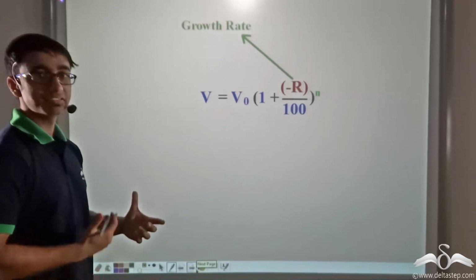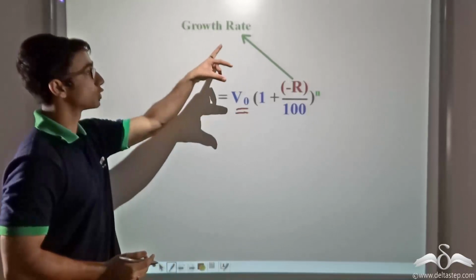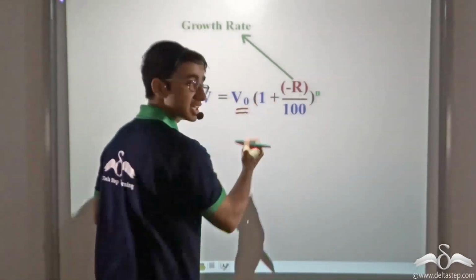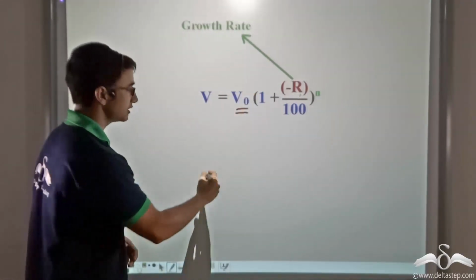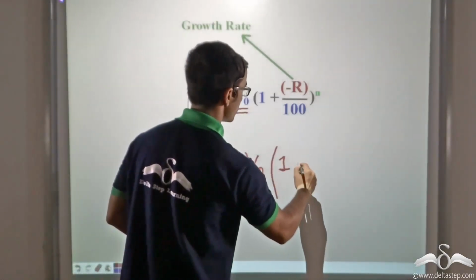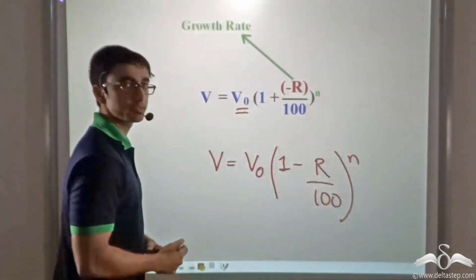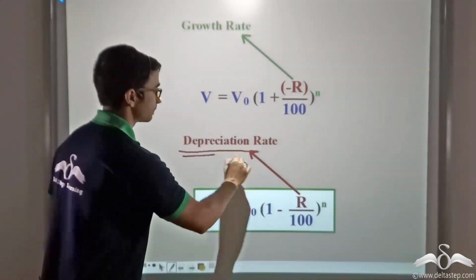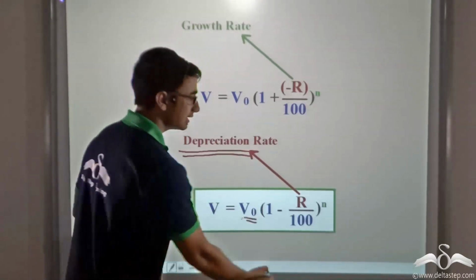Now, in order to calculate the final value, given that the initial value is V naught and the negative growth rate is R, then we will write growth rate as minus R because the value is decreasing. So if I rearrange this equation, then I will get V is equal to V naught multiplied by 1 minus R by 100 to the power of n. This R is known as the depreciation rate, or the rate at which the value V naught depreciates in n